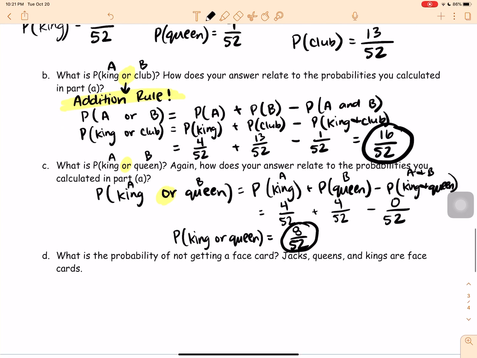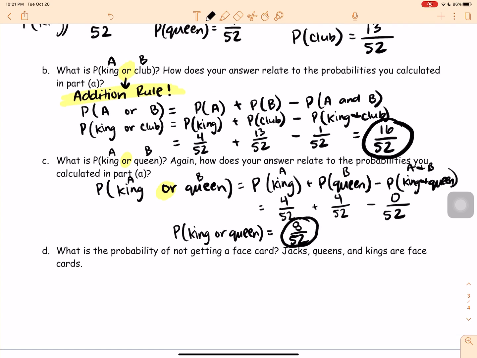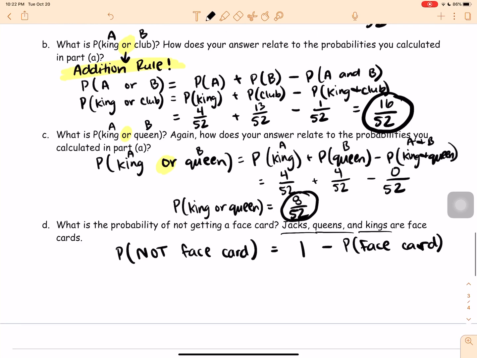What is the probability of not getting a face card? So again, there are several ways to do this. I like the complement. The probability of not getting a face card is equal to 1 minus the probability of a face card. So it says here, jacks, queens, and kings are face cards. So if there's 4 of each of those, how many total face cards are in the deck? There are 12 total face cards in the deck out of 52 total cards.